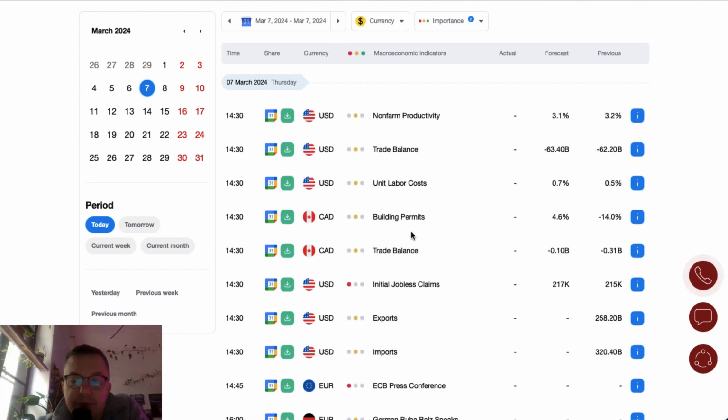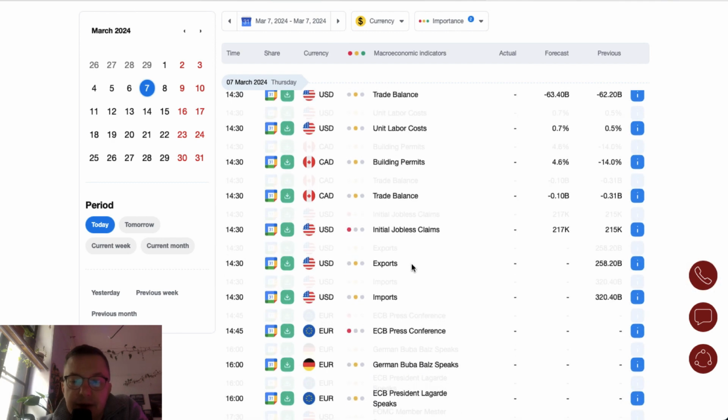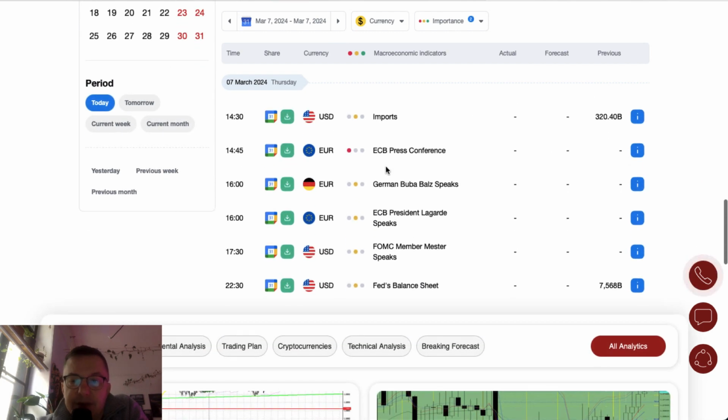During the New York session, we got a bunch of data from the USA: non-farm productivity, trade balance, unit labor costs, and initial jobless claims, scheduled for release at 2:30. Trade balance and building permits data from Canada are scheduled for release at 2:30 as well. Then 15 minutes later, we got the ECB press conference. It will be worth watching this event.